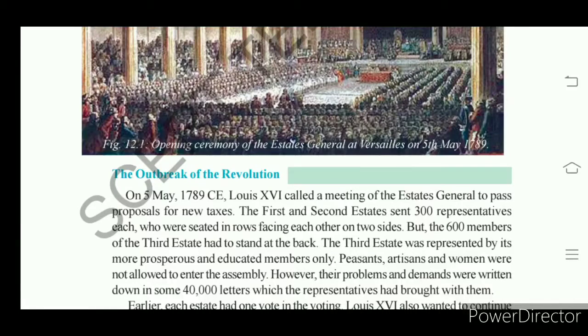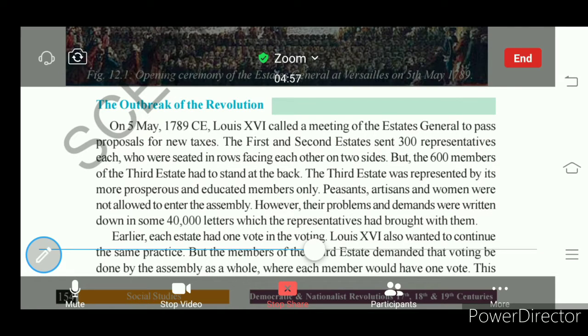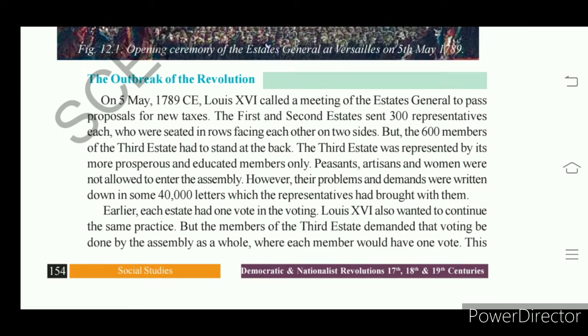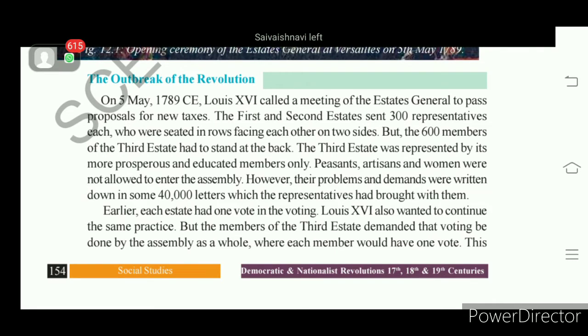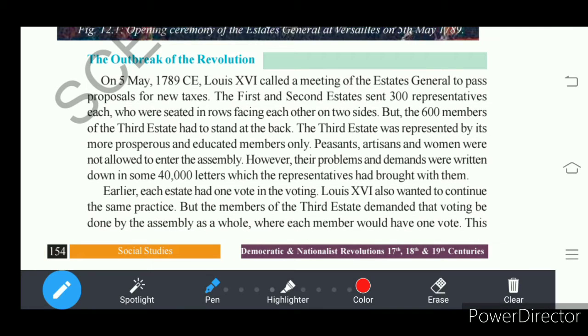Today we discuss the outbreak of the revolution. So on 5th May 1789 Common Era, Louis XVI organized a meeting of the Estates General. The Estates General was called the Parliament of the French in those days. It is the name of the French Parliament, that is Estates General.